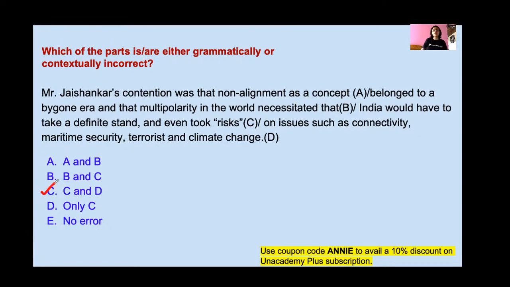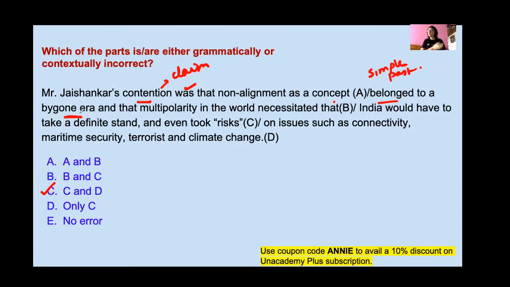Option C is the right one. Mr. Jaishankar's contention. Contention means claim. Mr. Jaishankar's contention was, this noun is singular, that's why we are using was, that non-alignment as a concept belonged to a bygone era. The sentence is in simple past. Bygone era means an era that is gone, an era that is in the past.